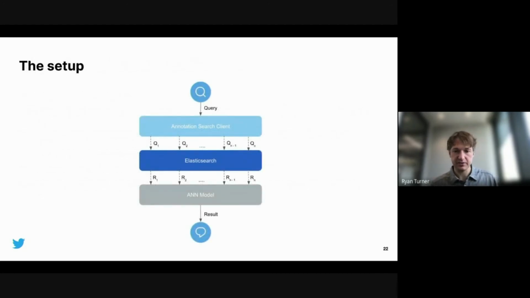And then this is just a diagram representation of this, where we make n different Elasticsearch queries for a particular test case. We get n different response scores R, and then we feed them, in this case, to a neural net model to combine all those into one probability as the output, whereas the R's are just arbitrary scores.